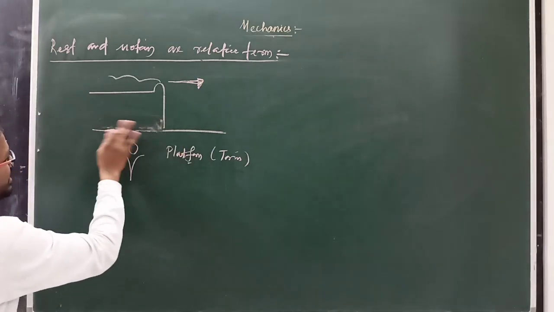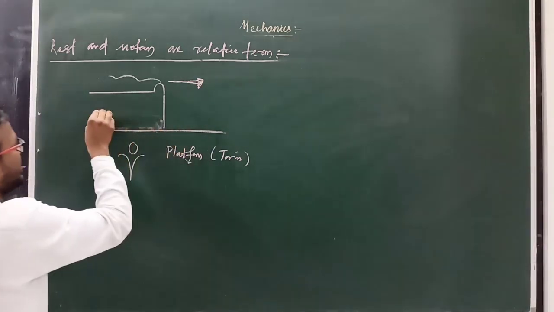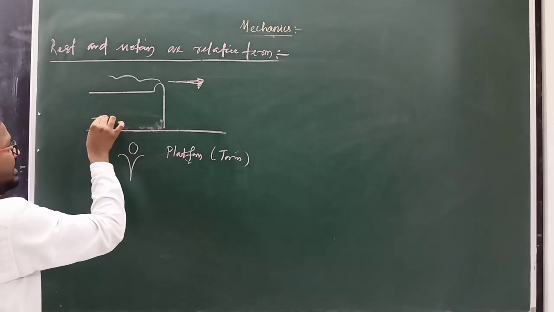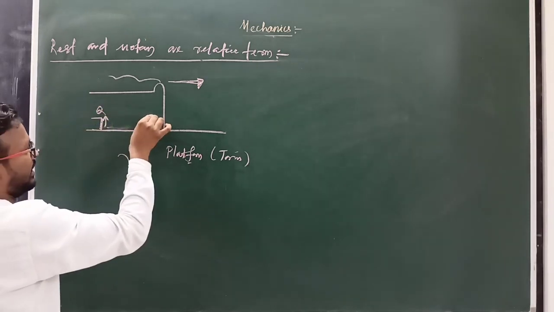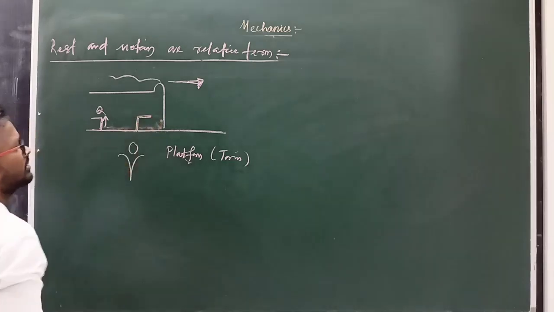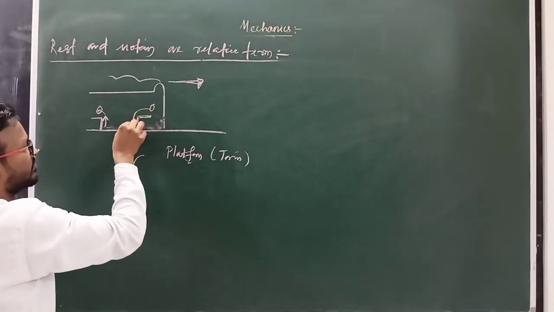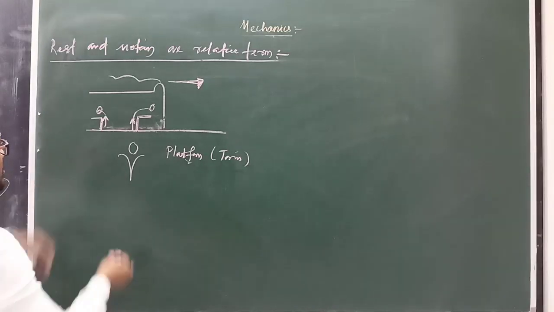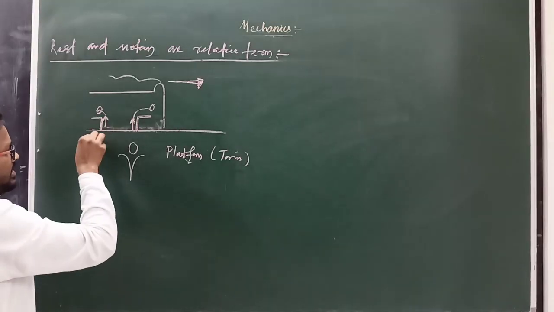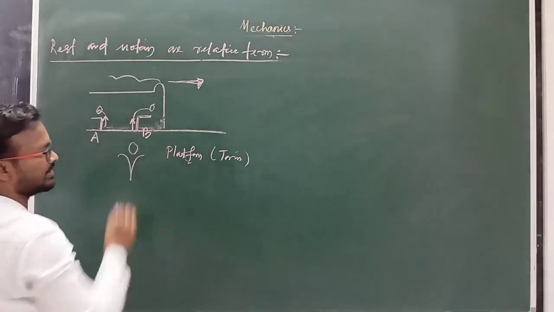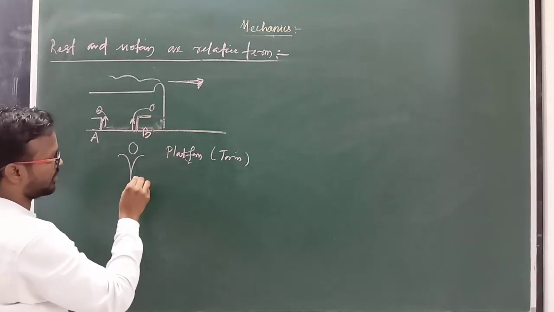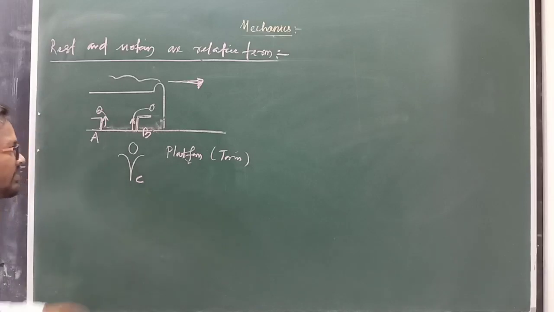In the train there is a compartment, suppose this is the compartment of a train and there is one seat and there is another seat, clear. Suppose this is a person A or passenger, you can say this is passenger B and this is an observer or this is C, clear.